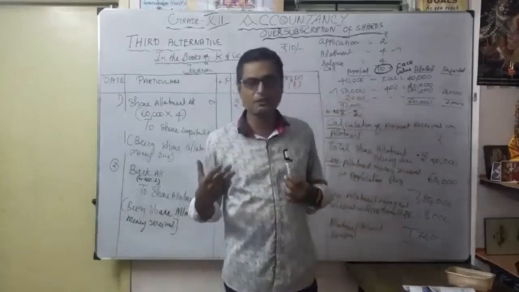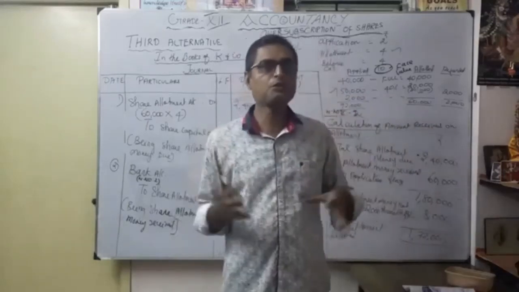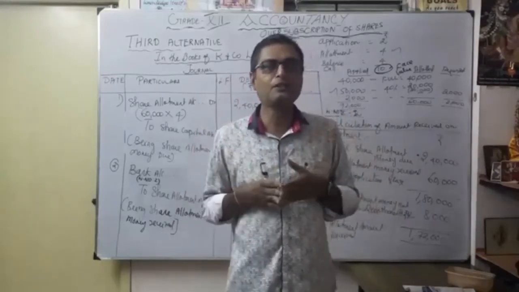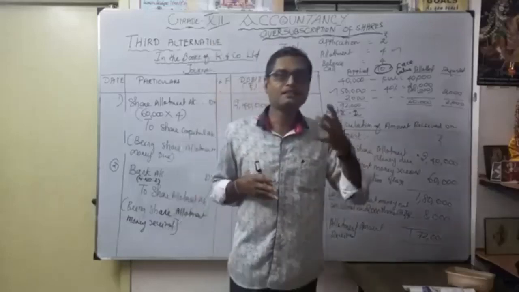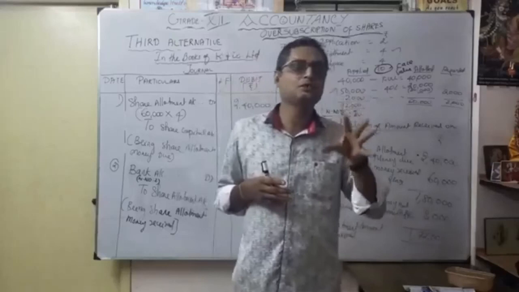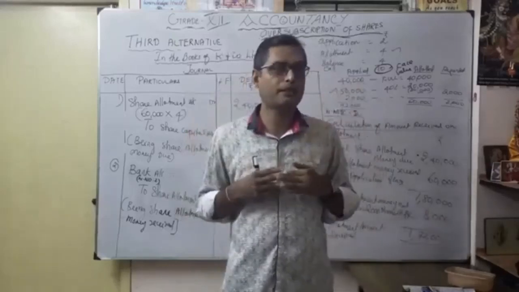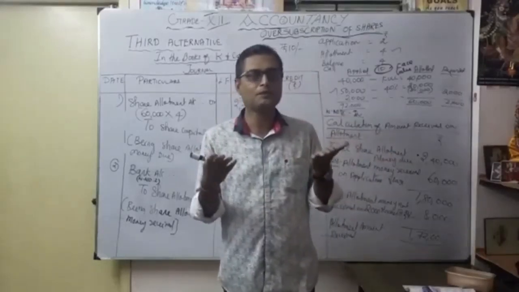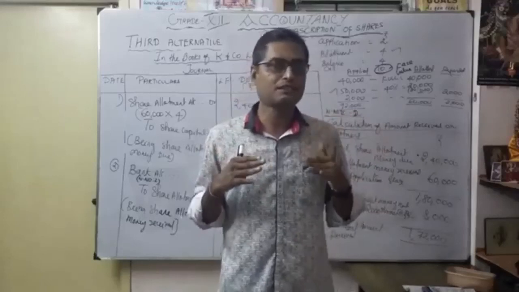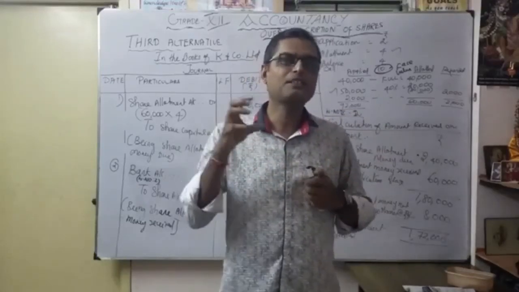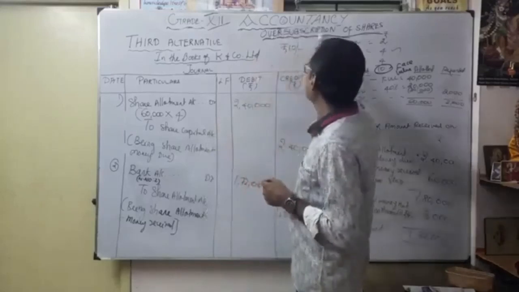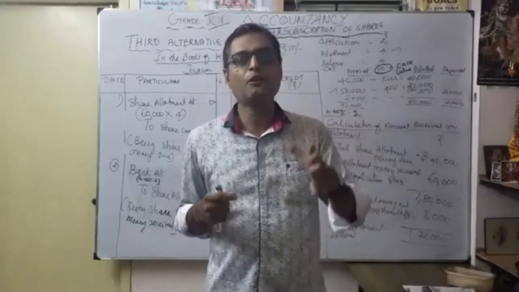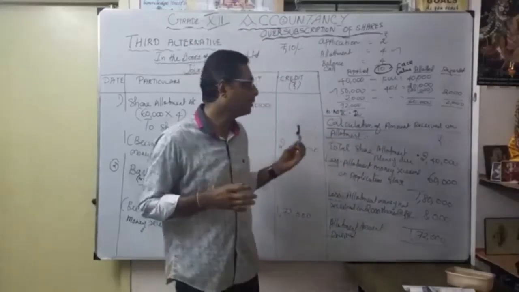Now we are discussing over subscription. To understand over subscription, first, what is under subscription? Very simple, very easy. So you only have to concentrate more on over subscription. Under subscription, for example, 50,000 shares issued, but only 40,000 shares people apply for. So there is no confusion, no difficulty. You can easily calculate it. Whatever issued, 50,000 shares, but received only 40,000 shares. So under subscription is not a bigger issue. But the over subscription of shares is a bigger issue. How we are going to adjust any excess application money is very important with the help of this exercise.